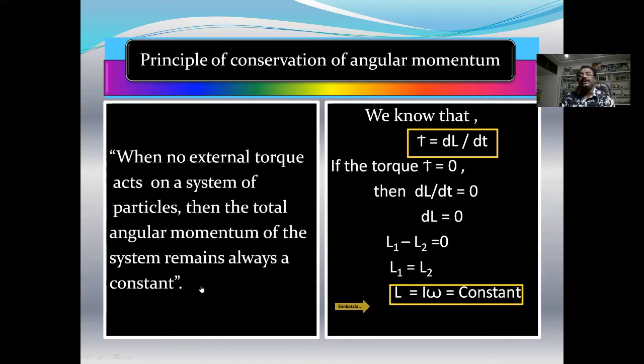By keeping their total angular momentum constant, they perform those feats like in a circus. In the circus, the acrobats perform those feats. Ballet dancers perform ballet dance. And divers make somersaults in the air while jumping into the water.